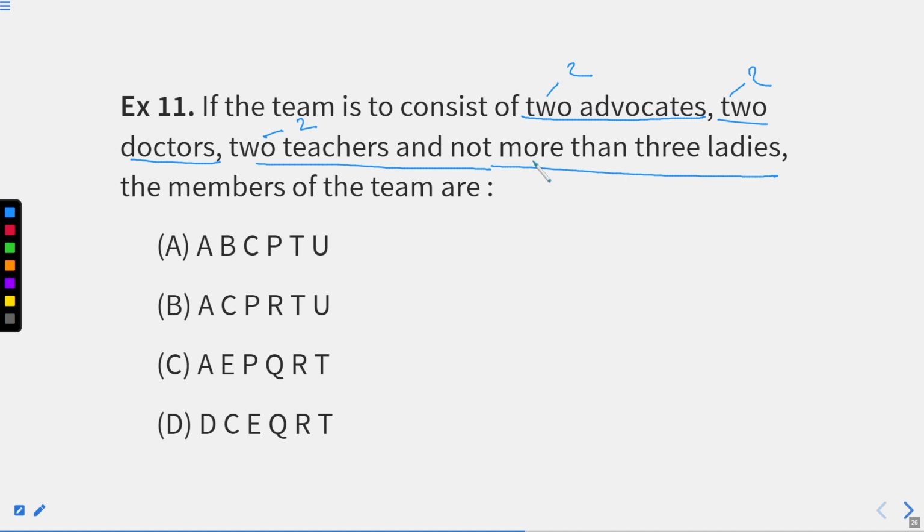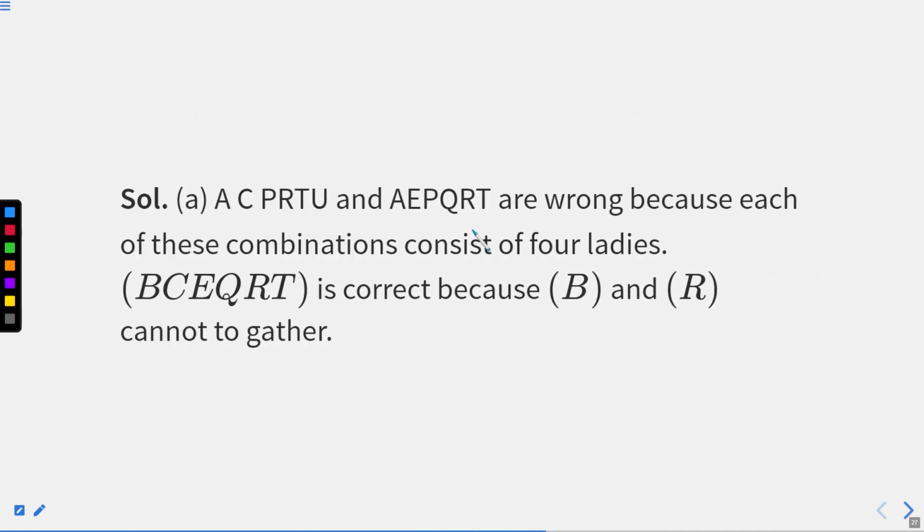Not more than three will be there, right? I hope this question is clear. What exactly we have to answer, what kind of team we have to form, right? For that, we'll move to the solution part and you can easily know that.